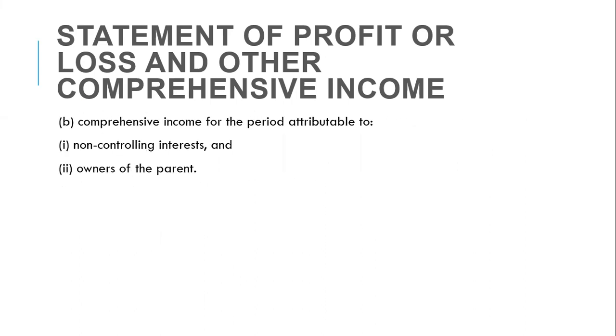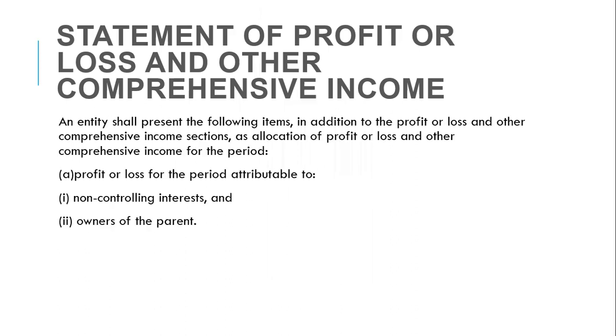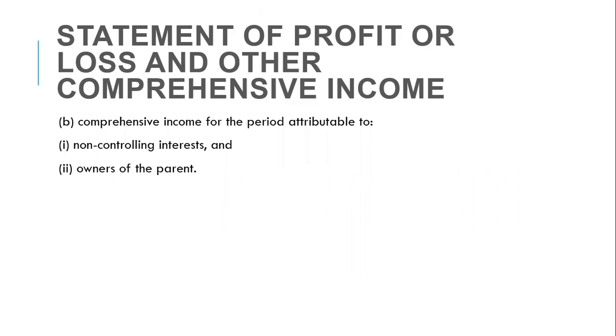Then comprehensive income for the period attributable to non-controlling interest and owners of the parent. So that is also referring to group accounts, or consolidated accounts basically. So tell us the profit or loss and the comprehensive income, share it among the holding company and the NCI, the non-controlling interest.